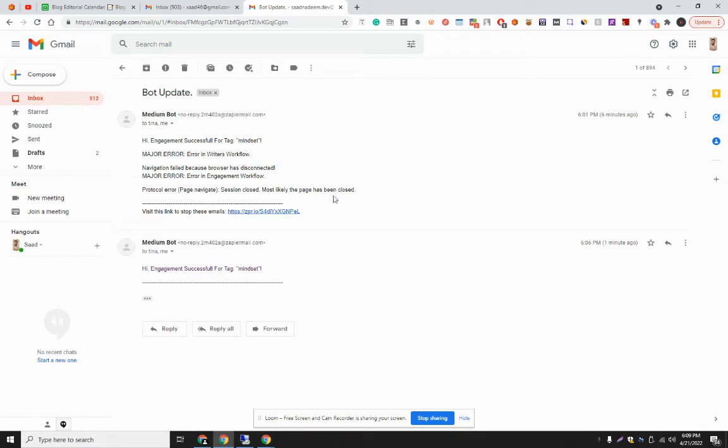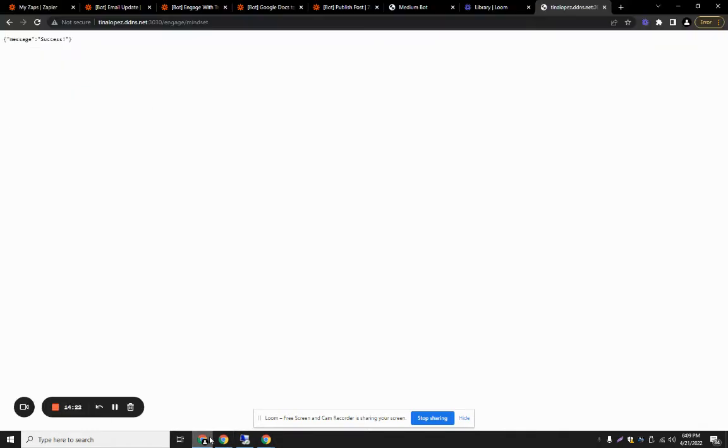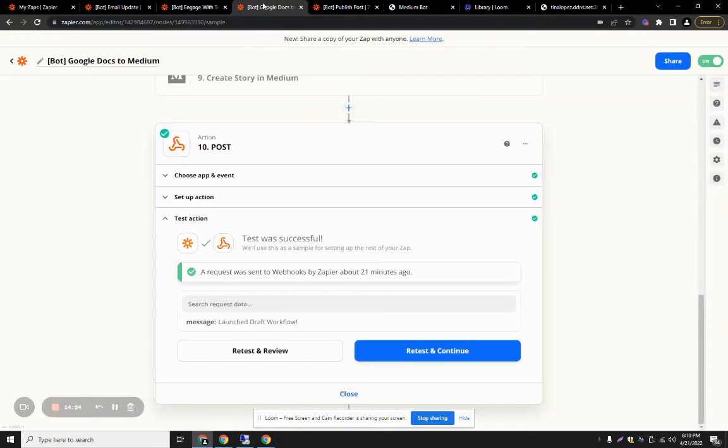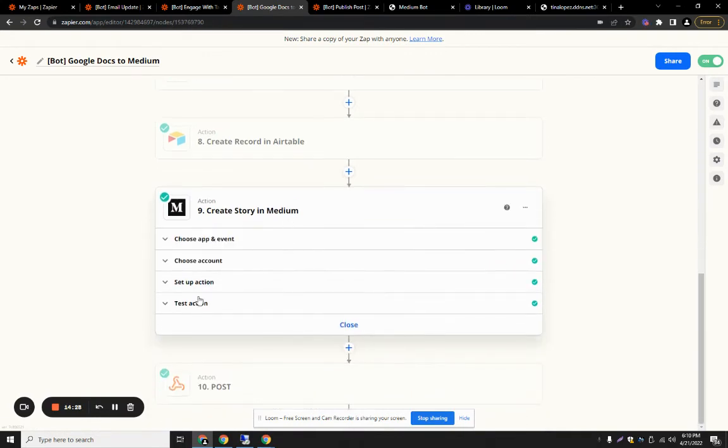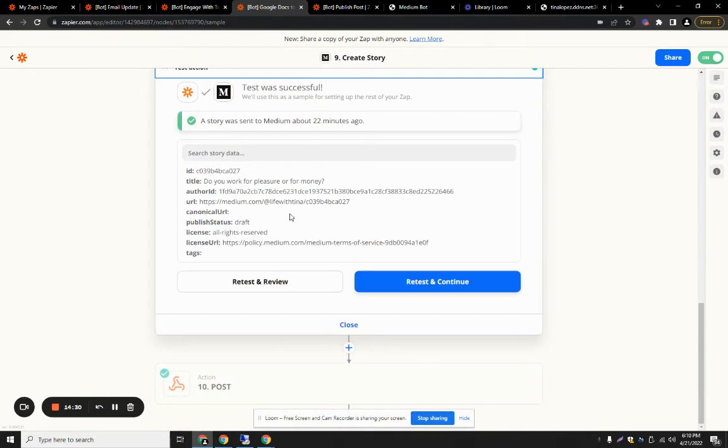So we have demonstrated the scheduling system for the bot, and now we will show you how the drafting system for the bot is working. So now I will use Zapier, and I will create a test article. It will create a test article, draft it and save it into the database. So let's see how it's working, and let me show you the server.